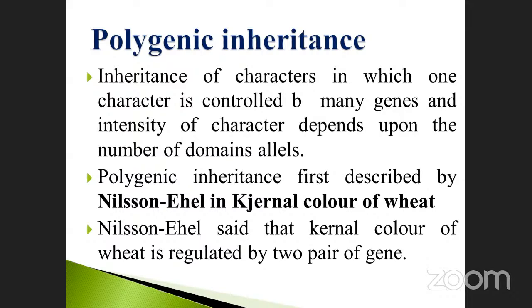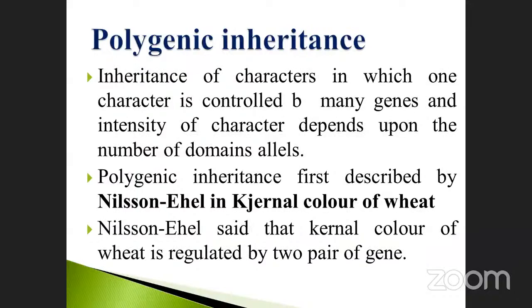Whether dominant or recessive, the character depends on the dominant alleles, but the number of alleles is also very, very important. The character depends upon the number of dominant alleles.